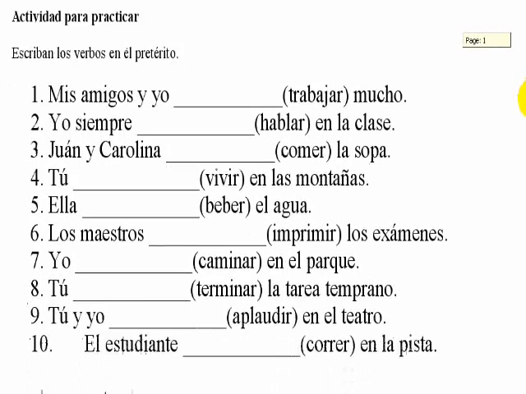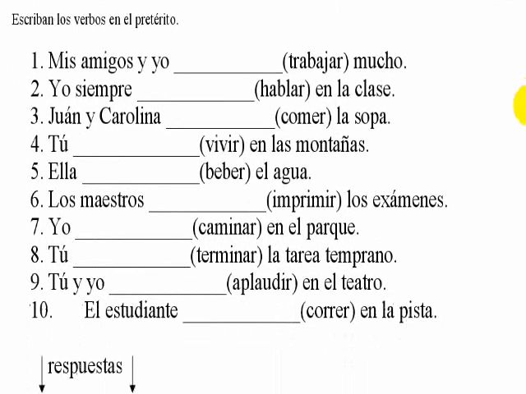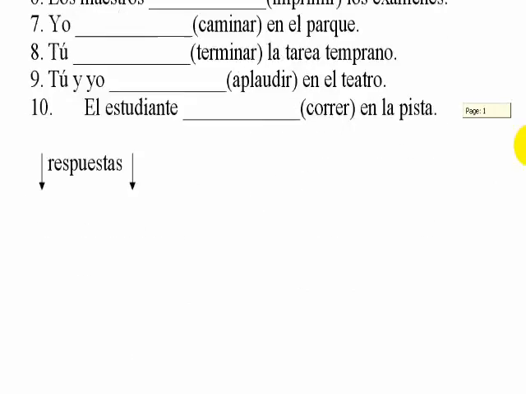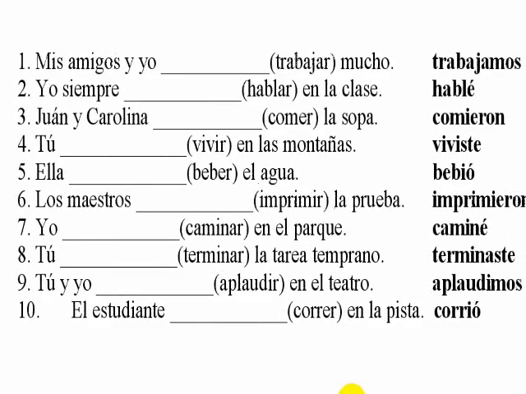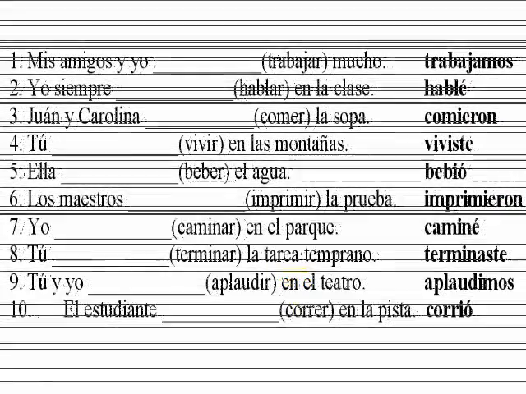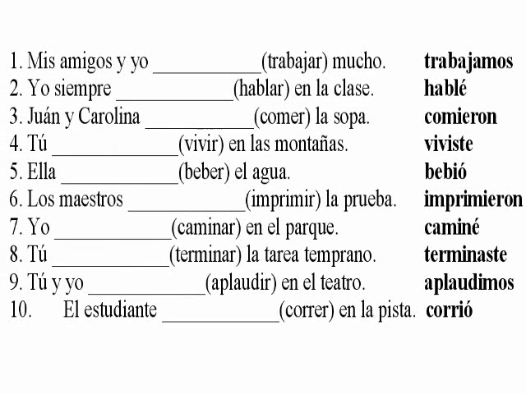Here is the activity. What I want you to do is write or conjugate the verbs in the preterite. So pause the video, and you can either handwrite it out or go to the handout, do the activity, and then come back and I'm going to give you the answers in just a couple seconds. So pause the video because here come the answers. I went ahead and put the answers just to the right of the sentences in bold there. Okay, so I'm just going to go ahead and read the whole sentence to you and include the answer in it. So here we go.